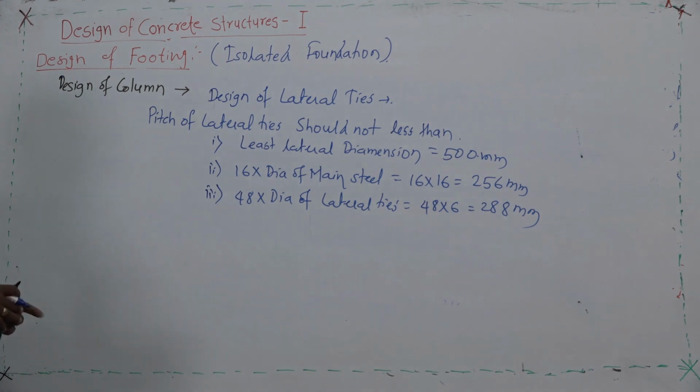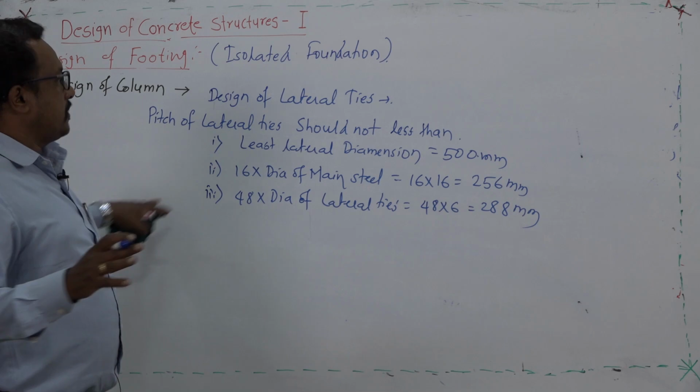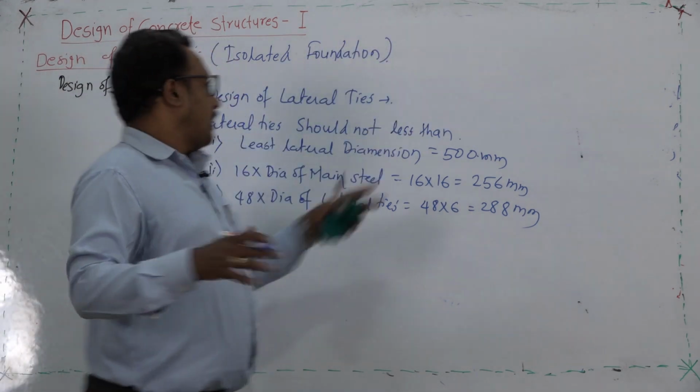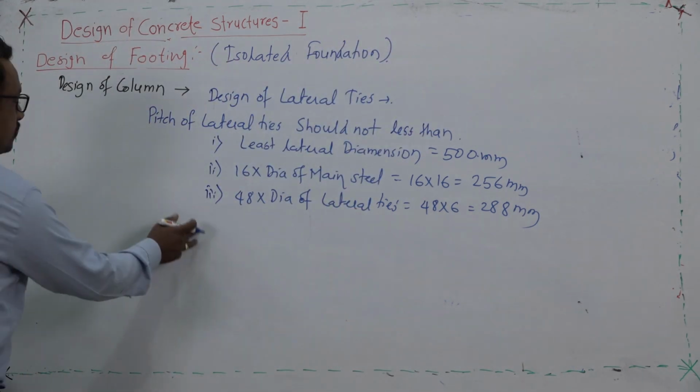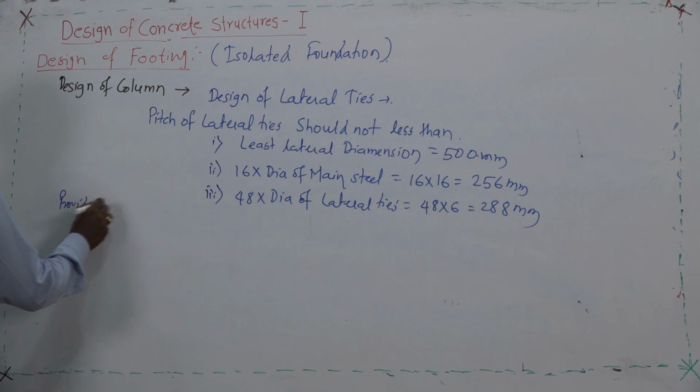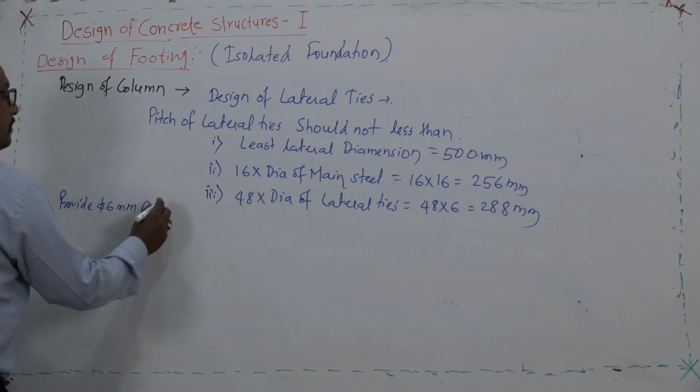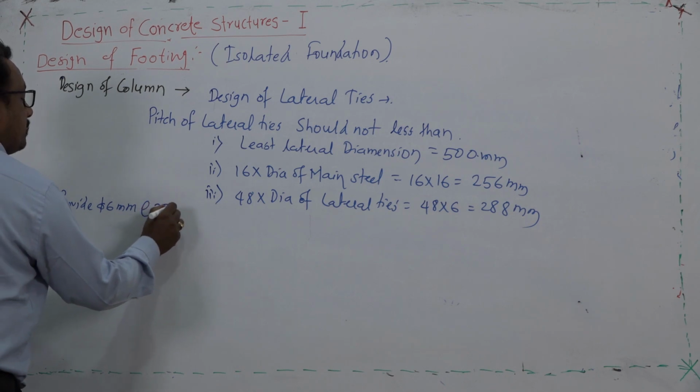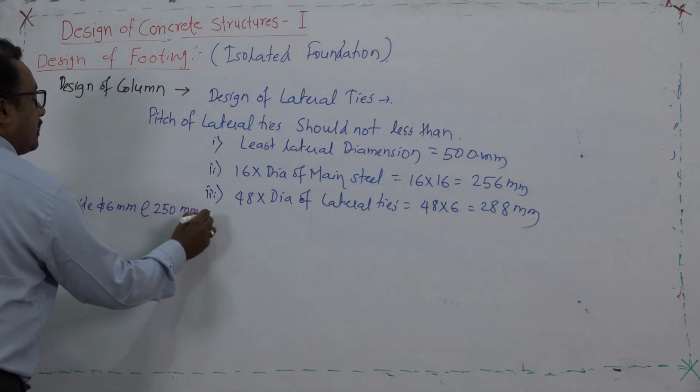So, finally, we will summarize the design. Because of less time, I will not draw the sketch we have drawn, or I will draw the sketch in 2 minutes, no problem. So, I will write here: provide 6 mm stirrups at a distance of 250 millimeter center to center.